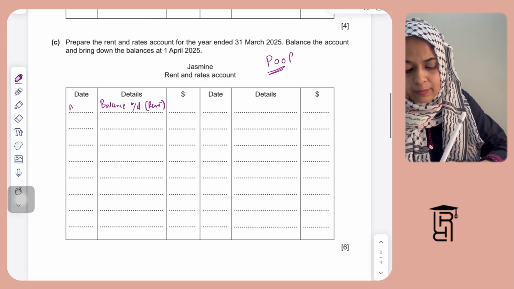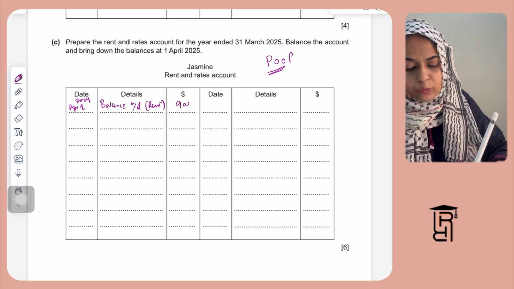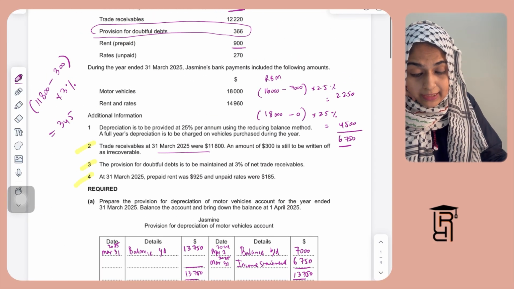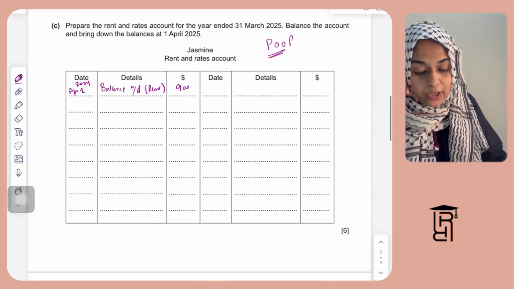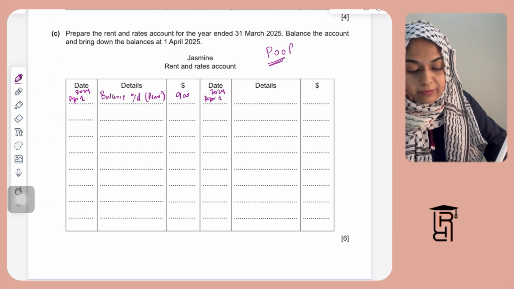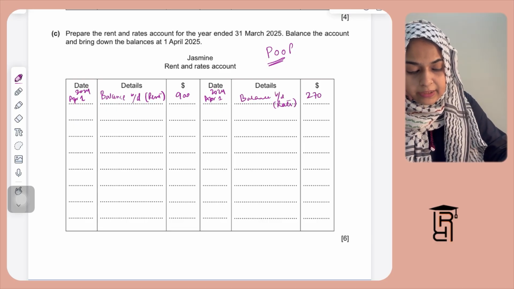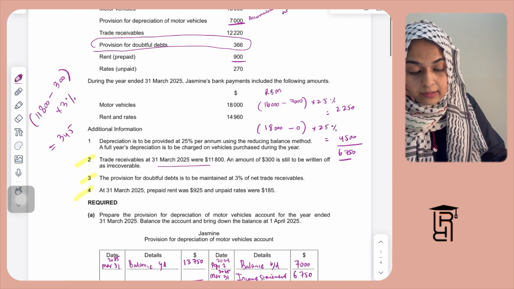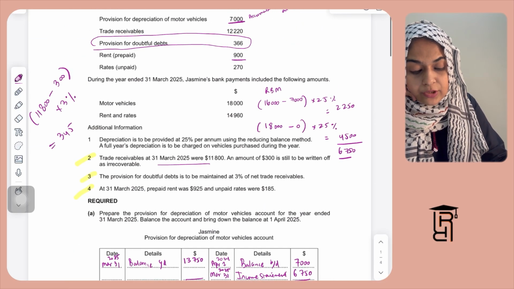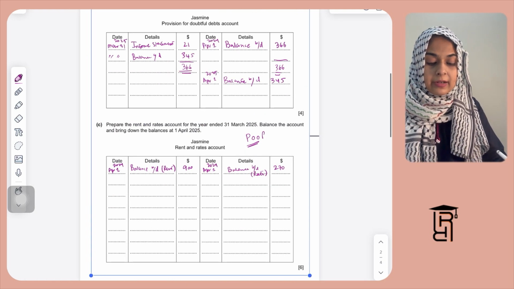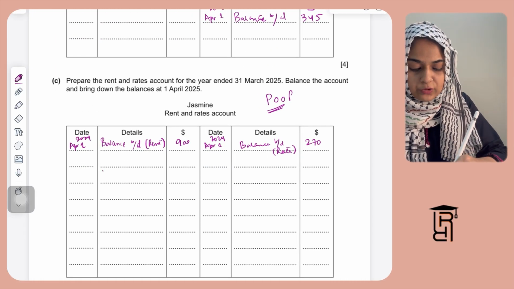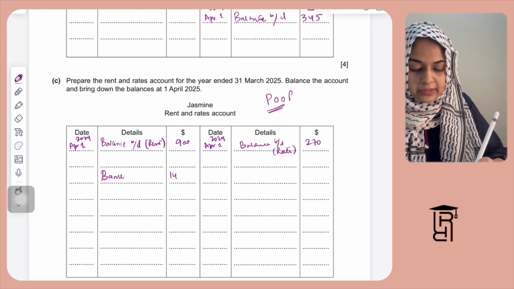I'm going to write here April 1, 2024. I'm going to write here balance brought down rent, and 900 on the debit side. And then they have rates unpaid, which means rates is outstanding from last year. So I'm going to write here April 1, 2024 balance brought down. In the brackets, I'll write rates, and this will be $270, which is the balance at start for owing rates. During the year we have paid rates of 14,960. If you pay rates, bank will be credited, so this account needs to be debited. I'm going to write here bank, 14,960.